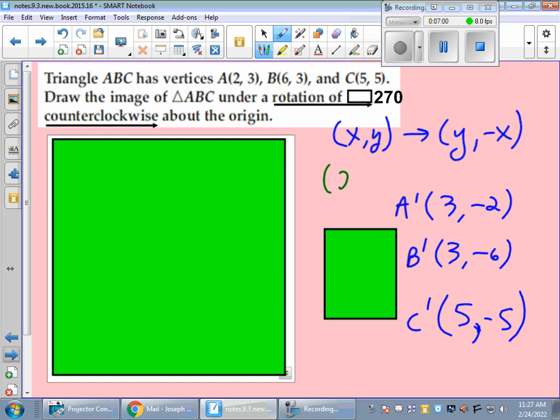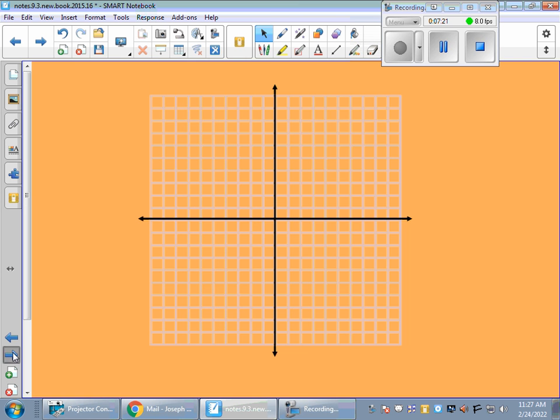So again, if you don't understand what that means, my original ordered pair of A was (2, 3). So this is my y, so I now move it to the front. This is the y, and this was my x. I now take the opposite of it and move it to the back to match here. So that's how we walk through to get those. And then obviously I'm looking for you to graph.